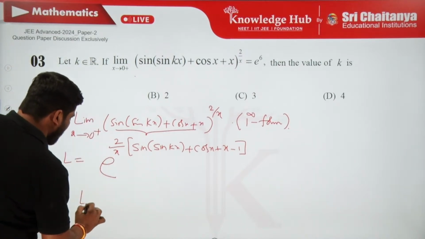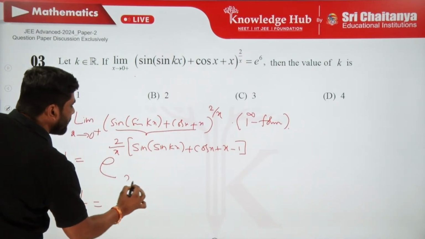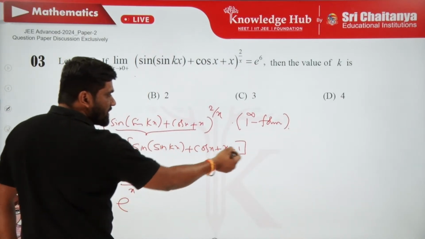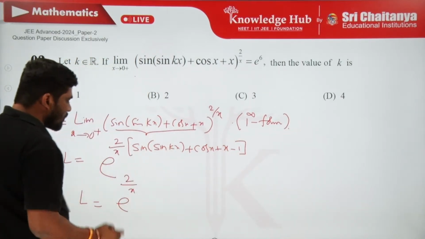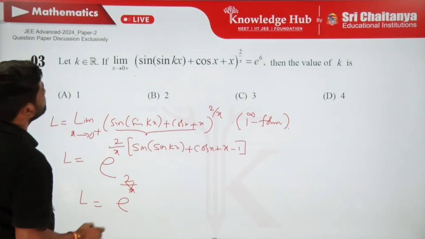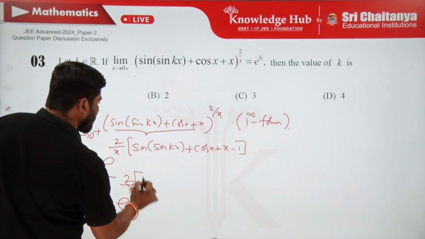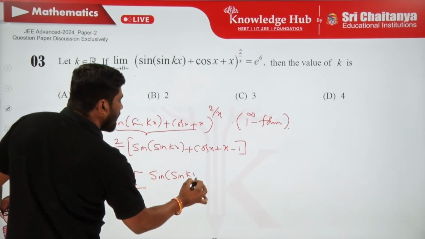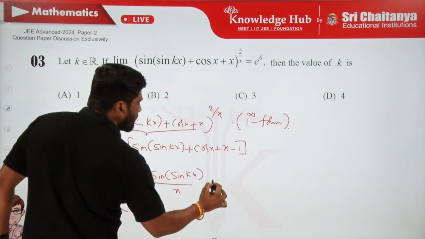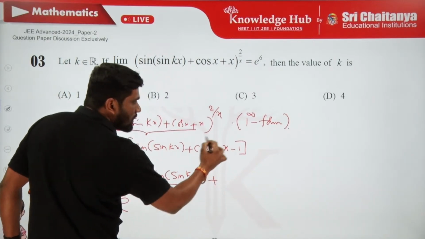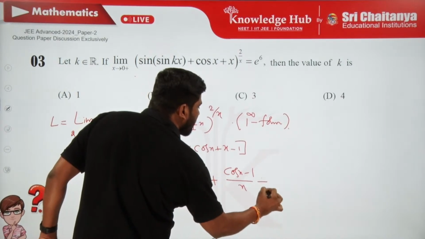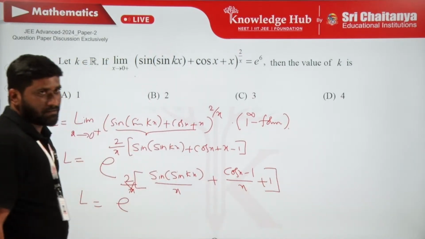Therefore L is equal to e power 2 by x times this expression, or else you divide each term of this expression by x. So how much is it going to be? Sin(sin kx) by x plus cos x minus 1 by x plus 1. It can be written like this.